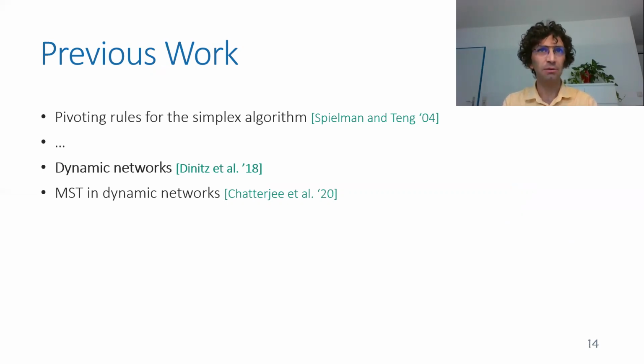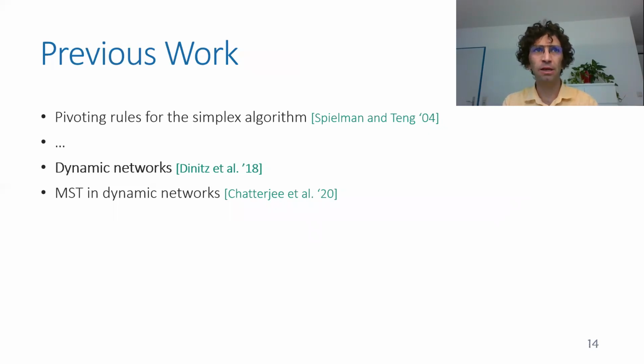And then there were many other works on smoothing in the centralized setting. And exactly 5 years ago, Dinitz et al. presented the model of smoothing in dynamic networks. And this is the work we build upon today.